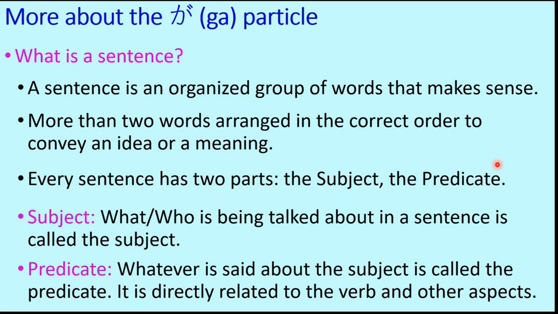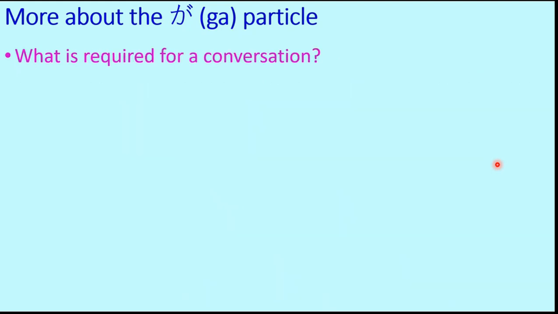And the predicate is directly related to the verb and also some other aspects of the sentence, but it has a direct relation with the verb. That means the verb is the most important part of the predicate, because it talks about the action done by the subject or on the subject.